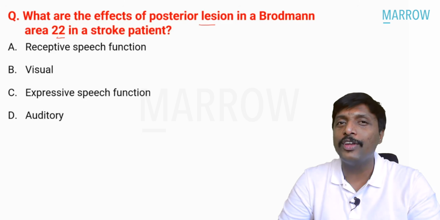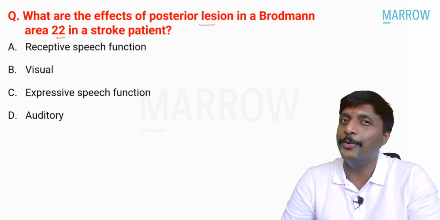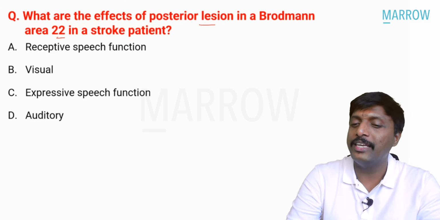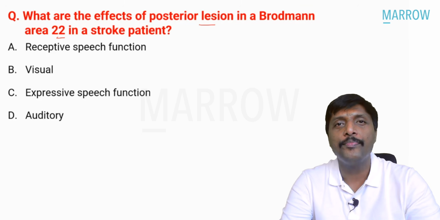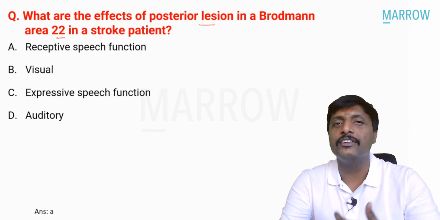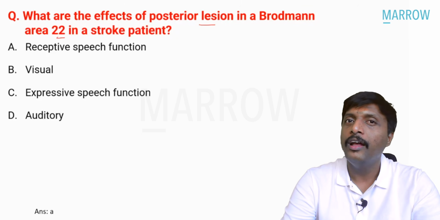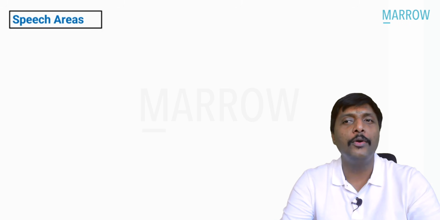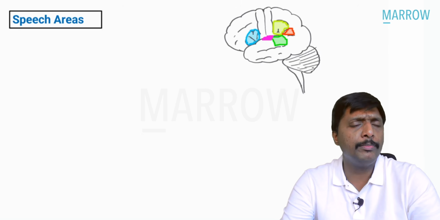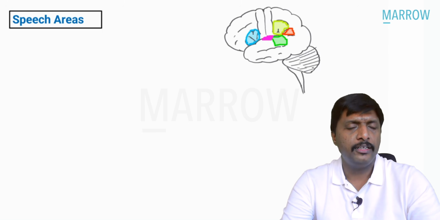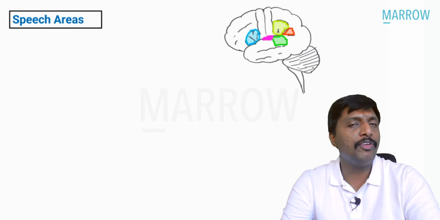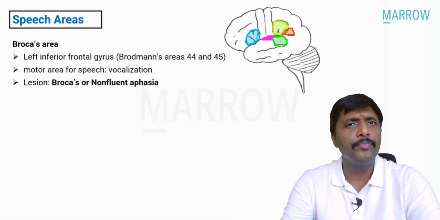So which area is active in me? Which area is more active in you? Very important concept. It is about Wernicke's area. The answer for the question is receptive speech function. Very important discussion. Now look into this picture. Four important speech areas, guys. First, the one that is highly active in me now, Broca's area.